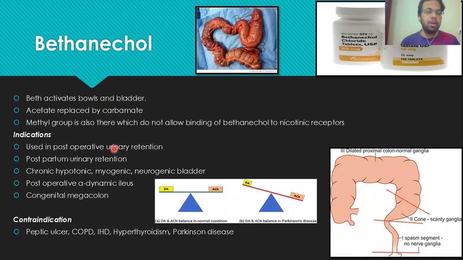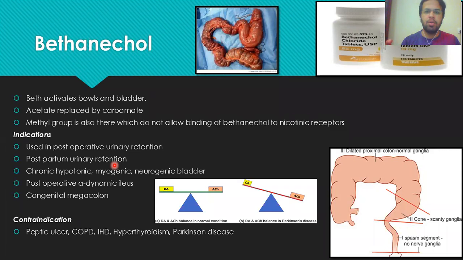Bethanechol is used in post-operative urinary retention. The patients who underwent an operation, after their operation, some patients are unable to pass out the urine, right? Because after the operation, their bladder becomes atonic.